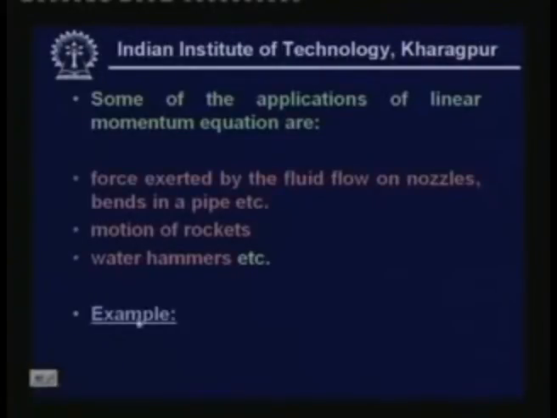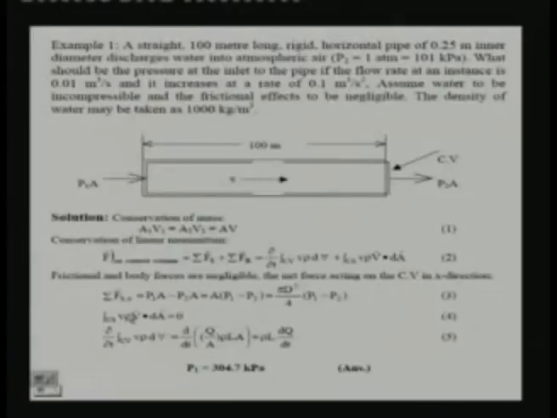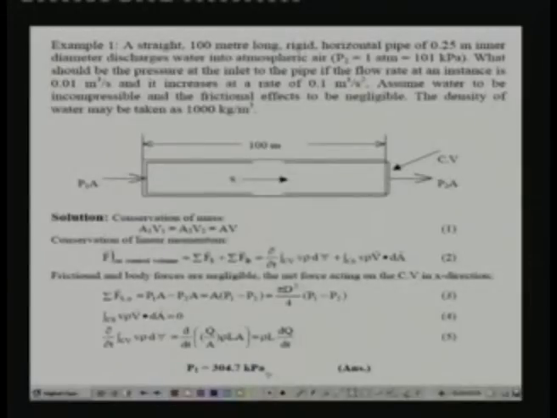Now let me give an example of the application of the linear momentum equation. This is a very simple example. Let me read the problem. We have here a straight rigid 100-meter long pipe through which water flows, and it has a diameter of 0.25 meter. It is rigid, it is horizontal, and it's 100 meters long.